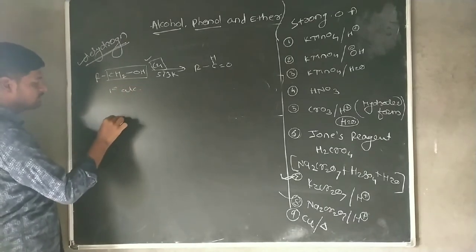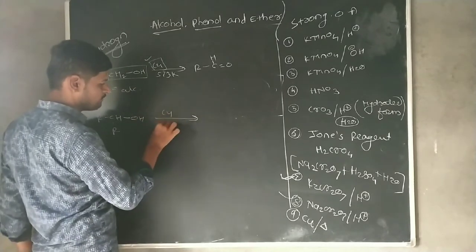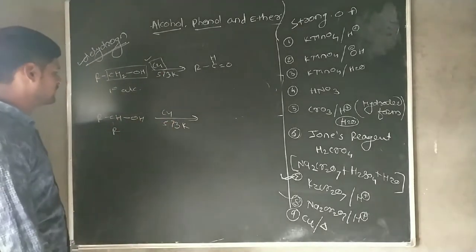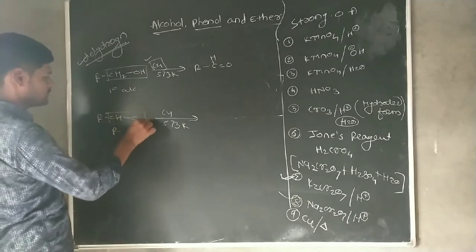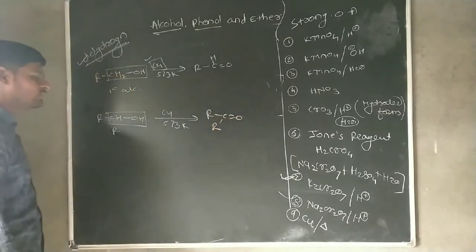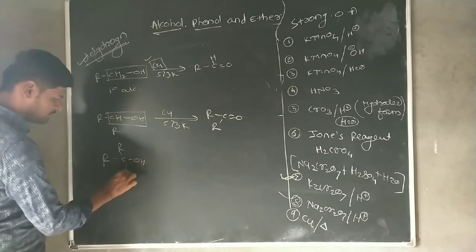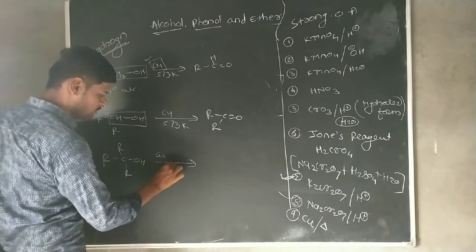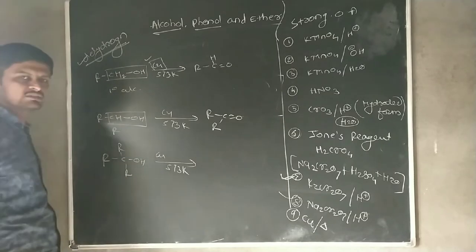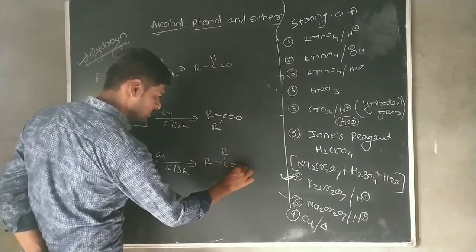Now we take the secondary alcohol. If secondary alcohol is heated with copper at 573 Kelvin, the temperature for the primary, secondary as well as tertiary carbon atom is similar. Then this CH-OH group gets converted into ketone. That means this is a formation of ketone. And if the tertiary alcohol is heated with copper at 573 Kelvin, then it forms the respective alkenes.